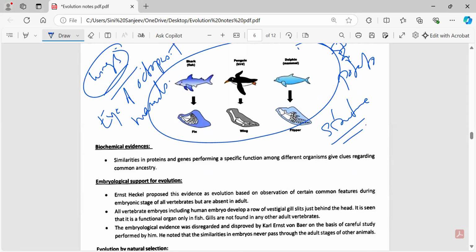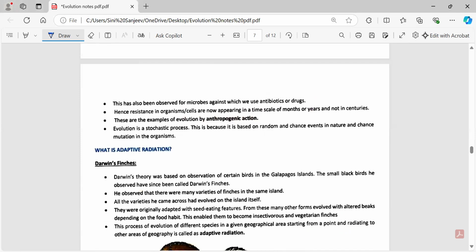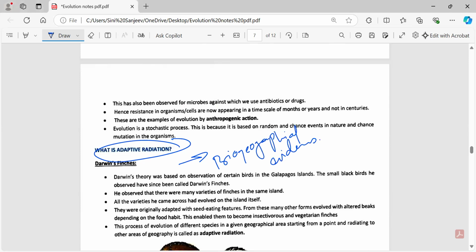Then the third type of thing is called adaptive radiation. Now, adaptive radiations are commonly known as the biogeographical evidences. So when an evolution happens by adaptation, then it's called what?